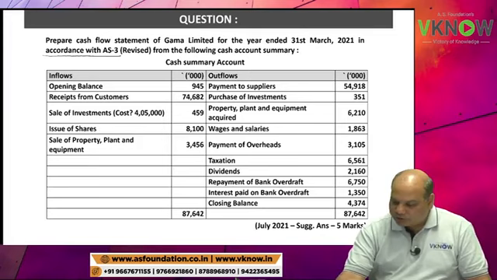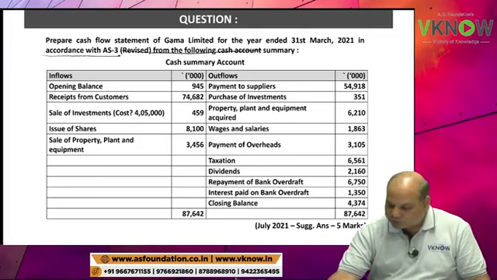Just write down in accordance with AS3, full stop. Remove all this. Next line, cash summary account.